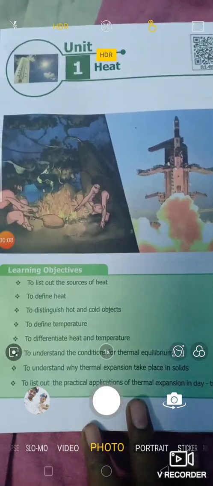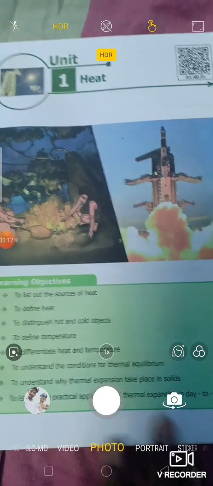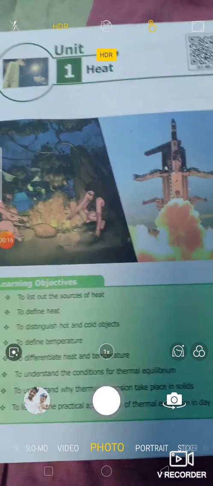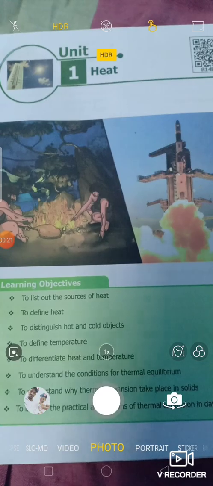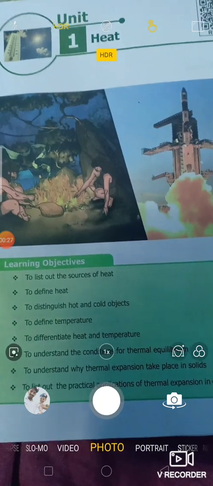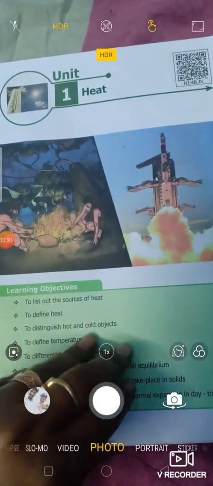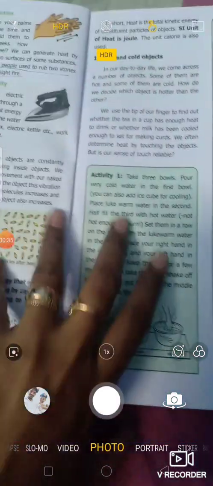By learning this lesson, we will be able to list out the sources of heat. We can easily define heat. We can easily distinguish hot and cold objects. We can define temperature, also differentiate heat and temperature. We'll understand the condition for thermal equilibrium, and you will be able to understand why thermal expansion takes place in solids, and also you will be coming to know the practical applications of heat in your day-to-day life.